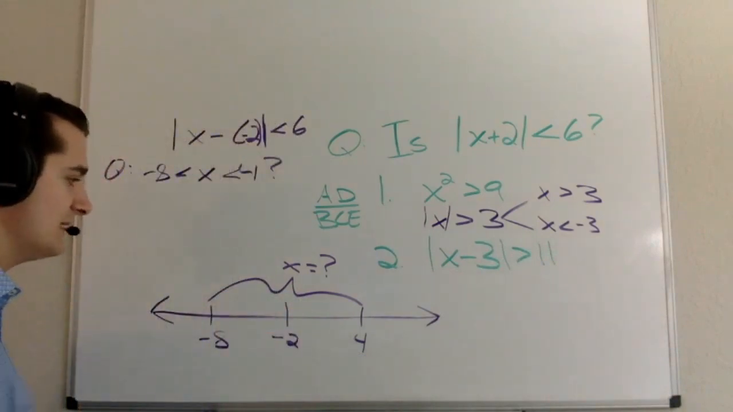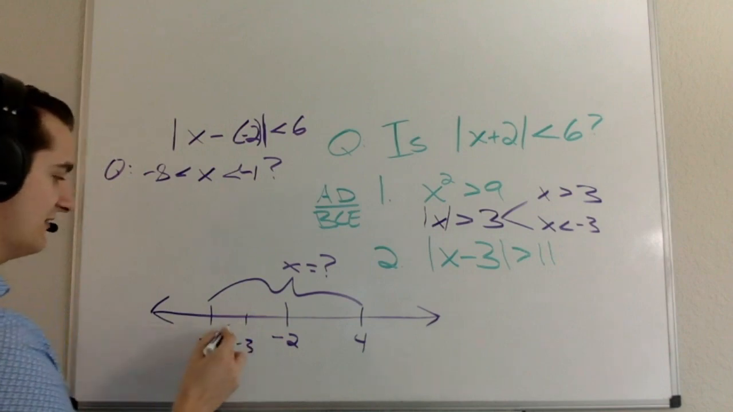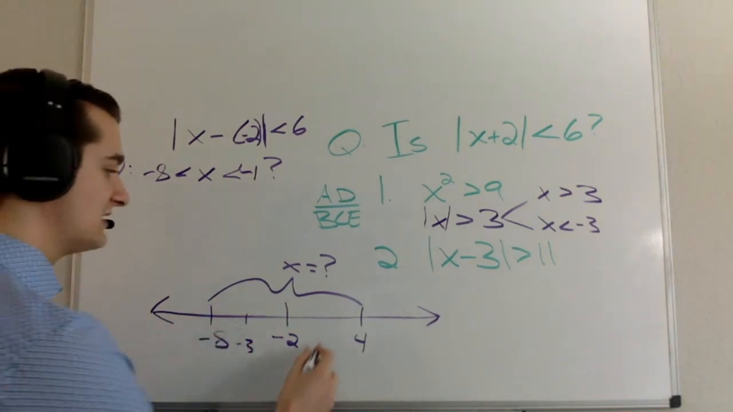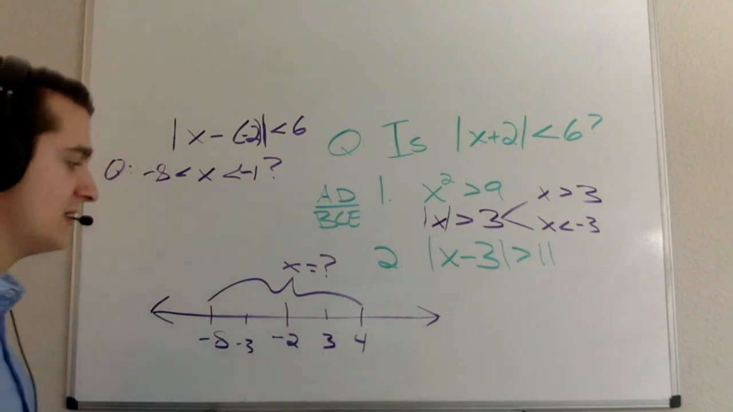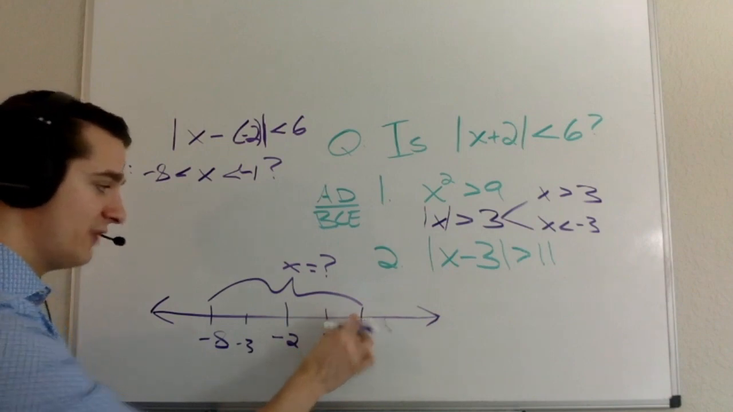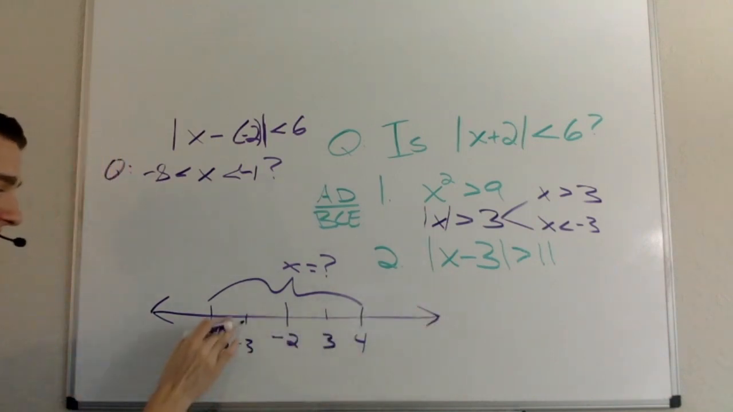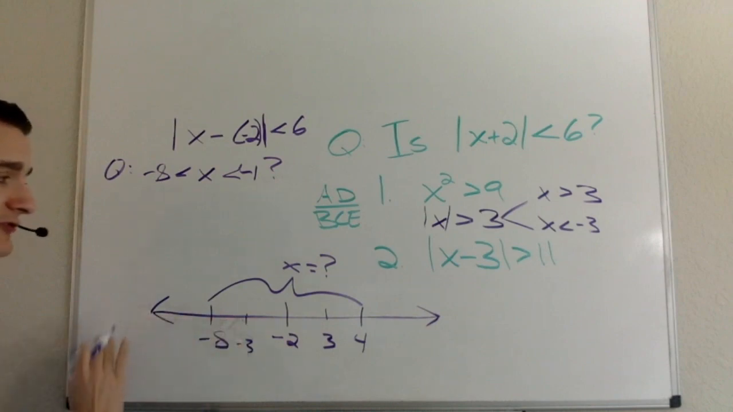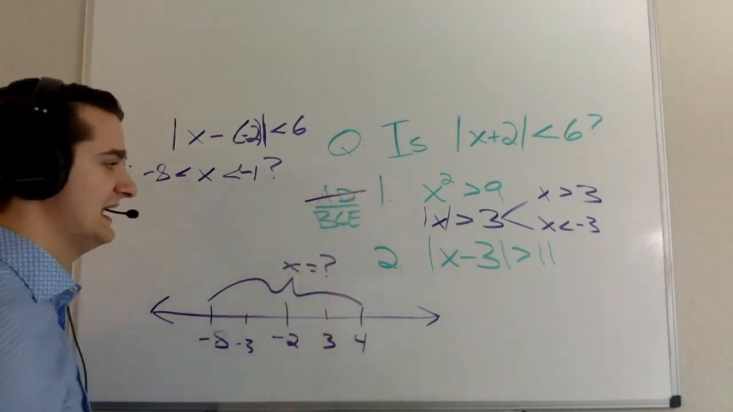Well, what that tells me here is that x either falls to the left of negative 3, or x falls to the right of 3. Now, the problem here, of course, is that there's still some space between 3 and 4, so x could fall in the range that I'm looking for, or x could fall on the outside. Same thing on the left-hand side. x could fall in the range that I'm looking for, but it also could fall on the outside. So statement 1 is not sufficient. I can eliminate A and D.